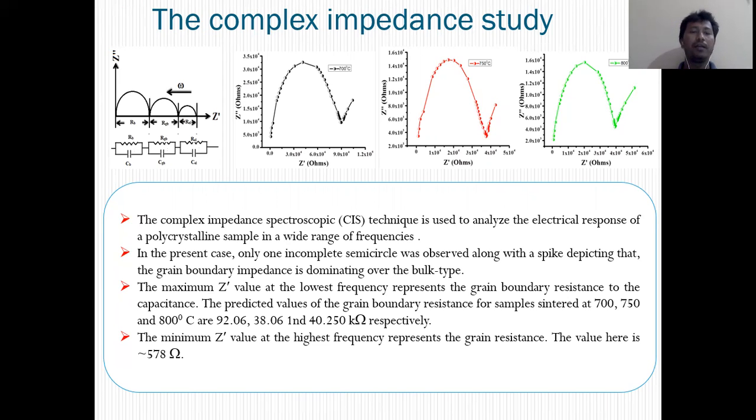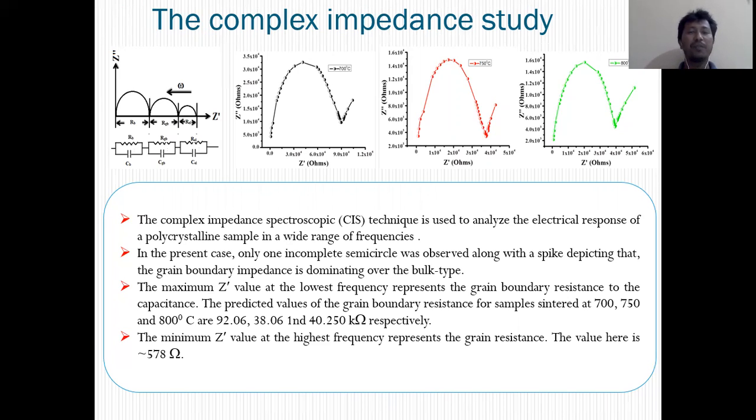The maximum of Z prime at the lowest frequency represents the grain boundary resistance, and the predicted values of grain boundary resistance for samples calcined at 700, 750 and 800 degrees Celsius are 92.06, 38.06 and 40.25 kilo-ohm respectively.